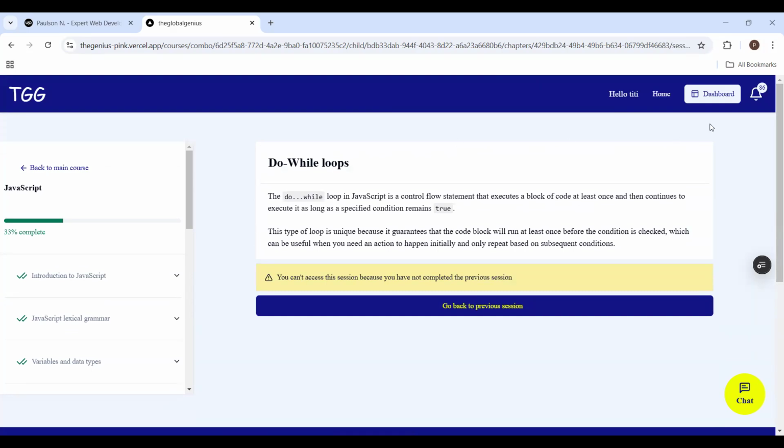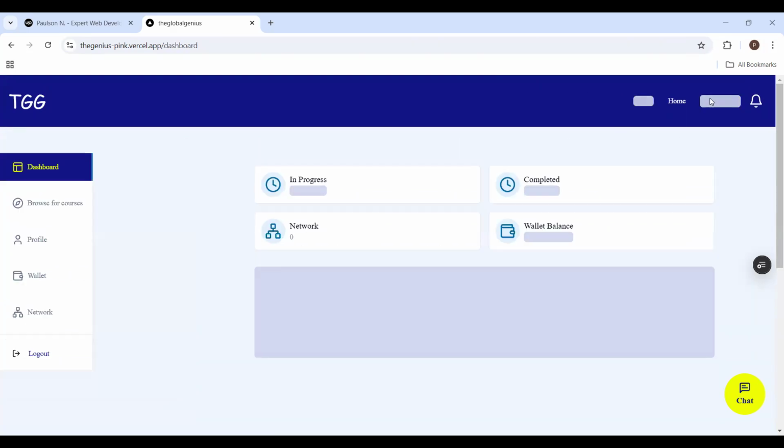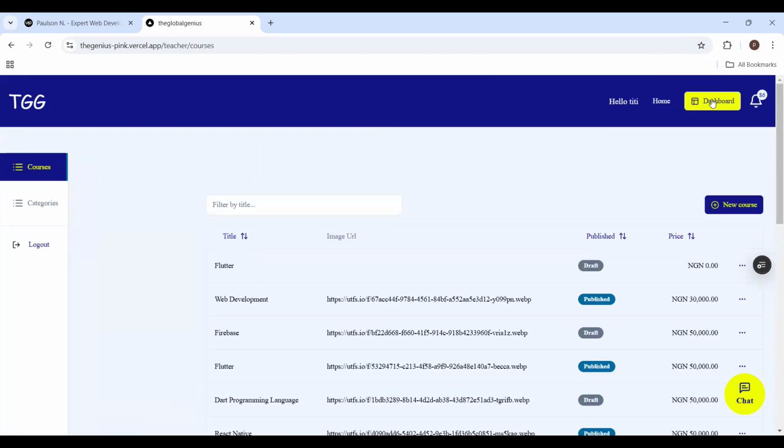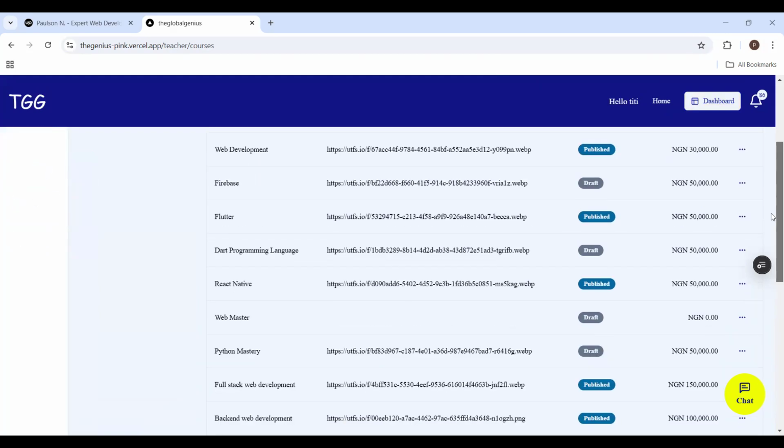I can go back to the dashboard, and then I can switch to teacher's mode. If I switch to teacher's mode, it's going to take me in. Now, these are the courses that I have created. I can create a new course, but these are the courses that I have created. Some of them have been published, some of them have not been published.